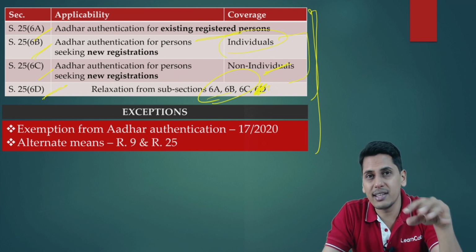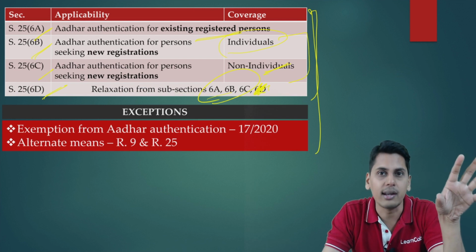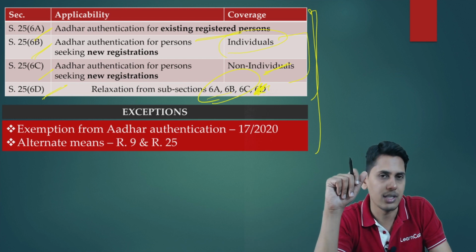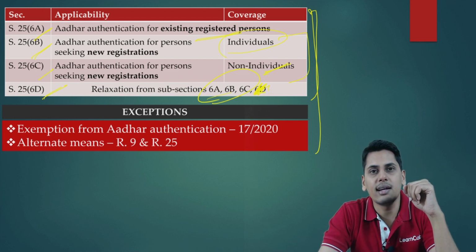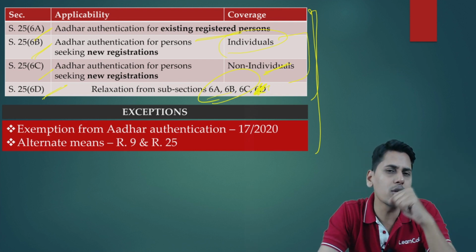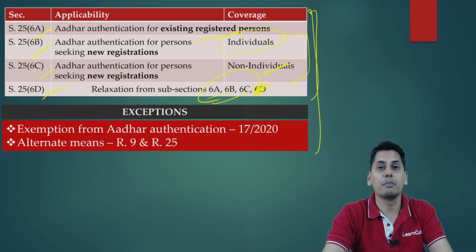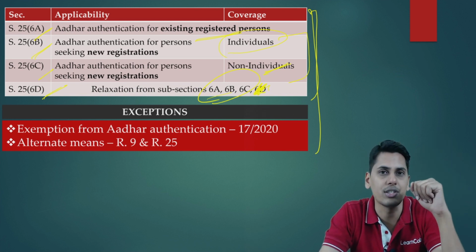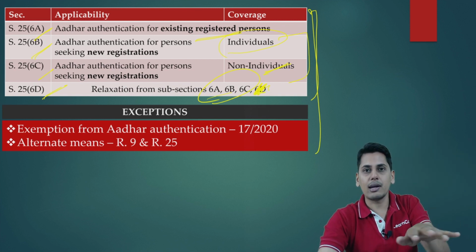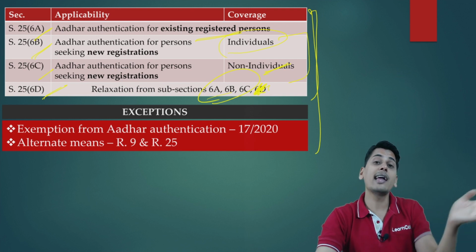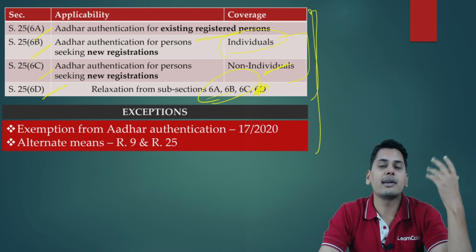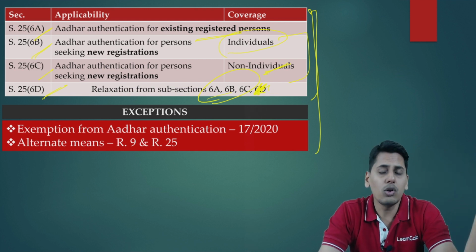In 25.6D, the government can notify certain classes of persons who are not required to get their Aadhaar authenticated, and even without that, they would be in a position to obtain a new registration under GST law. Now friends, is it a case that only a person who has an Aadhaar number and gets it authenticated could do business in India? Because 25.6B, 6C tell you, if you want to obtain a new registration, you have to get your Aadhaar authenticated, which means that if I do not have an Aadhaar number, I naturally cannot get it authenticated, and I cannot apply for registration. And if I cannot apply for GST registration in India, and my turnover exceeds the threshold, which means I cannot do business at all.